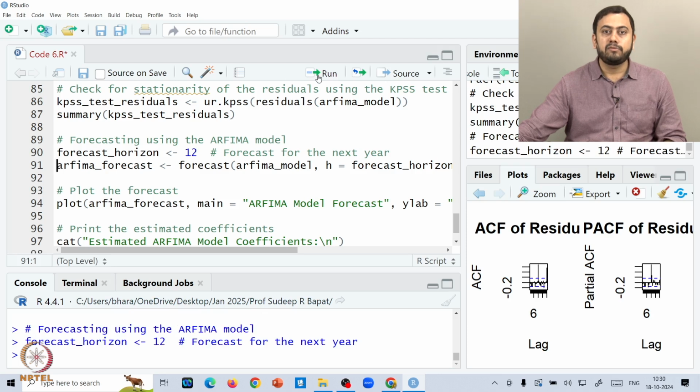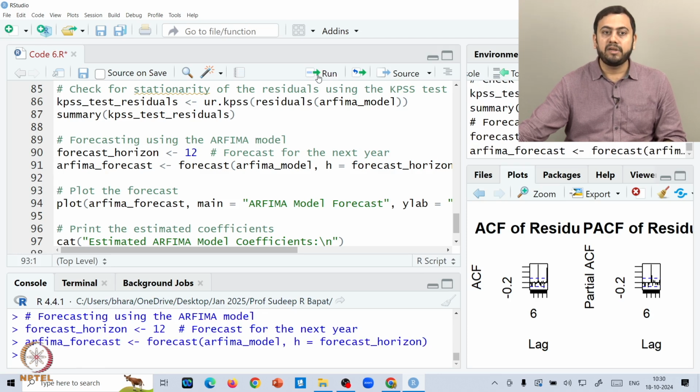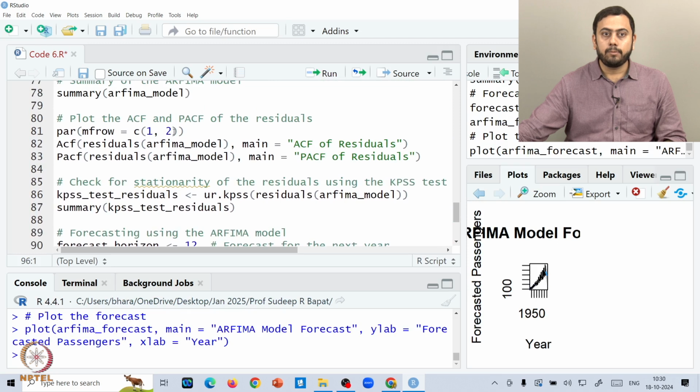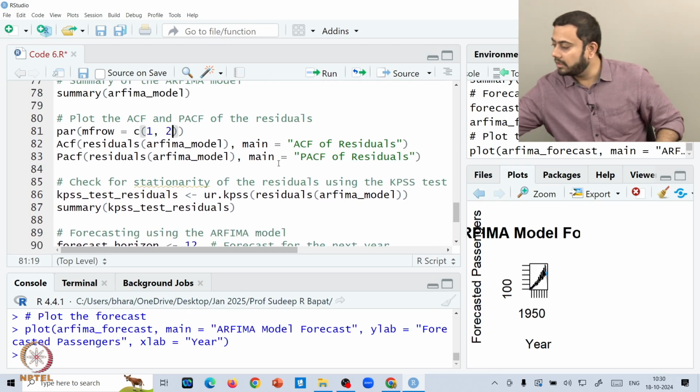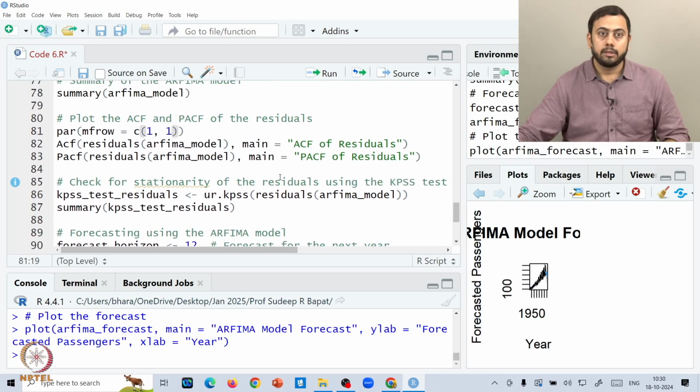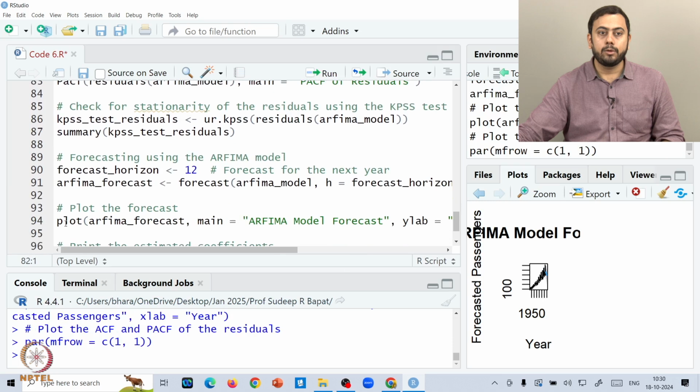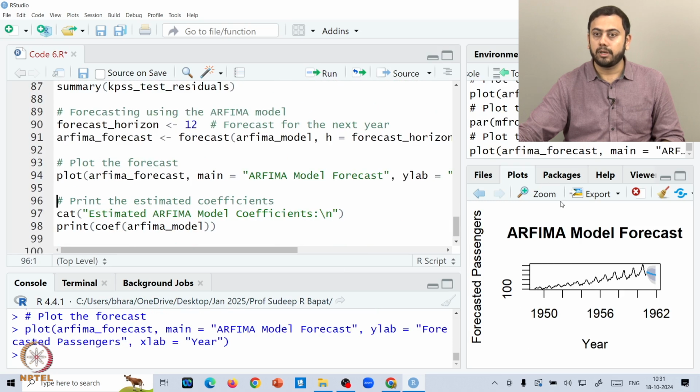And then you implement the forecast command on the fitted model and then plot the forecast. Let's say if you want a single plot spanning the entire window, then you go back here and change this to 1, 1, right. Now again come back here and plot this one more time. So this is the forecast plot, all right.